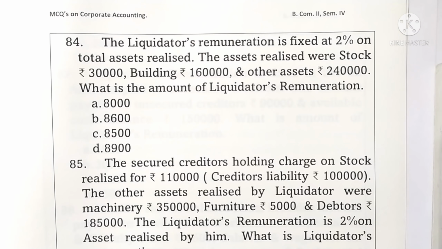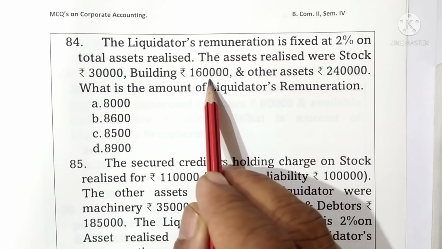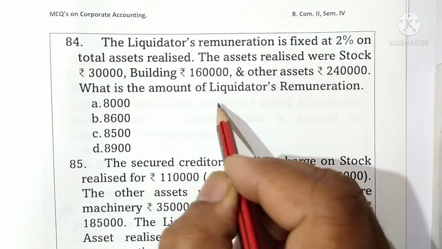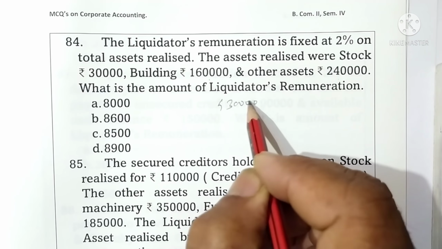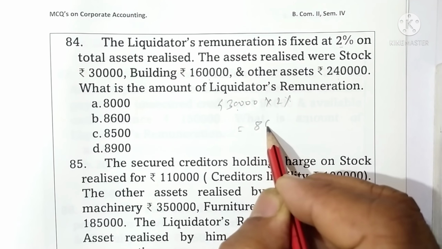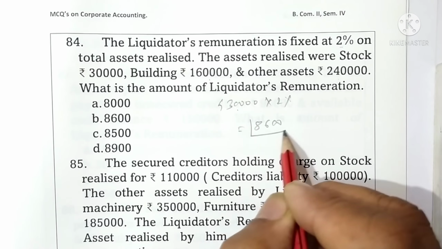Question 84. The liquidator's remuneration is fixed at 2% on the total assets realized. The assets realized were stock rupees 30,000, building rupees 1,60,000 and other assets rupees 2,40,000. What is the amount of liquidator's remuneration? Here, total assets realized: 240 plus 160 is 4 lakhs. 4 lakhs plus 30,000 is 4,30,000. On this, the remuneration is 2%, which comes to 8,600. This is answer C in the options. Option B is the correct one.